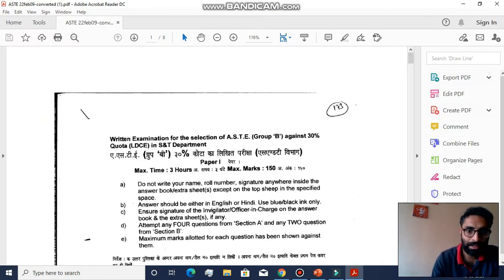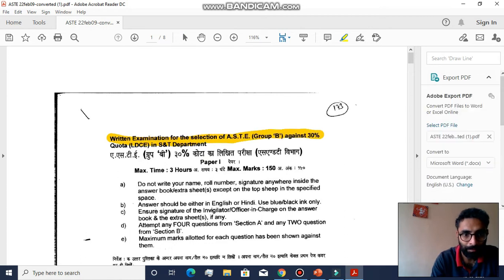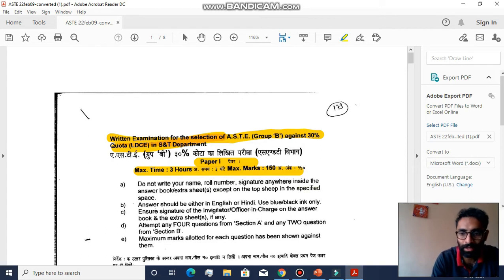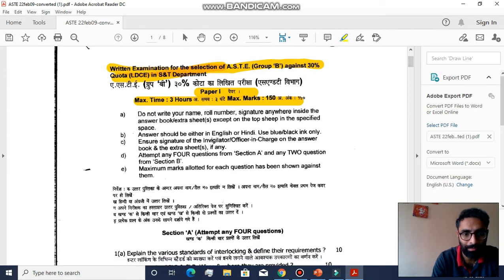So here it goes. This is the written examination for the selection of, I'll just take a highlighter so that I can show you all the important stuff. Written examination for the selection of ADST against 30% quota LDC in S&T department, right? Paper 1 is the thing that we are going to discuss at this point of time, and maximum time is 3 hours and maximum marks is 150. All this scheme of examination we have already covered, right? You can have a look at the basic instructions that have been given, right?